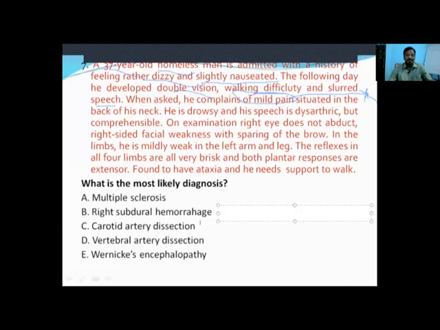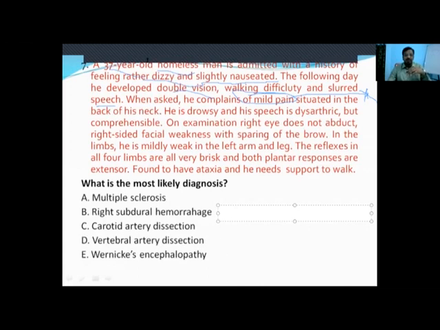Carotid artery dissection is most often concerned with anterior circulation. Anterior circulation strokes will never cause vomiting and vertigo. Right sixth nerve palsy cannot happen with carotid artery dissection or anterior circulatory stroke. Vertebral artery dissection can happen with these things.